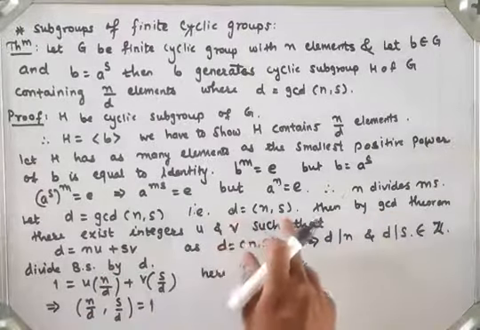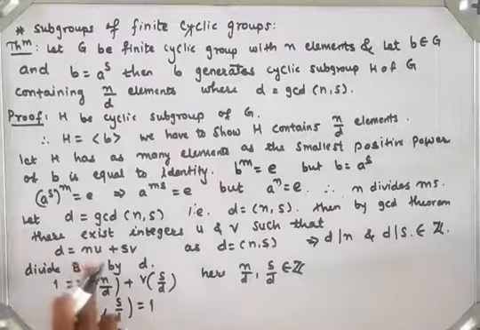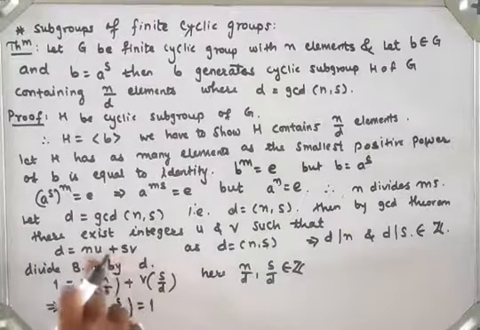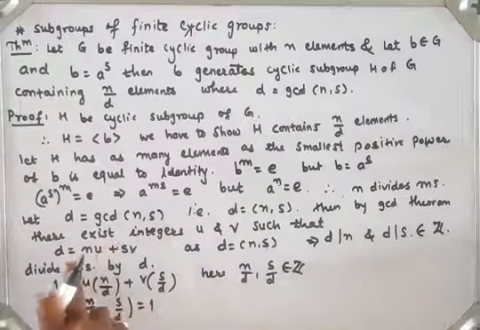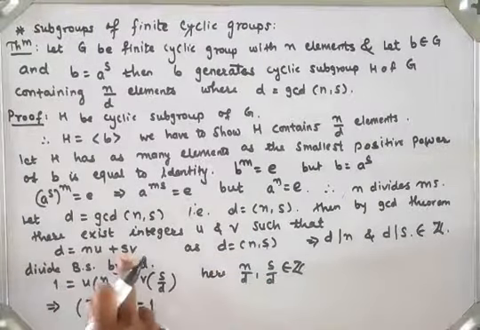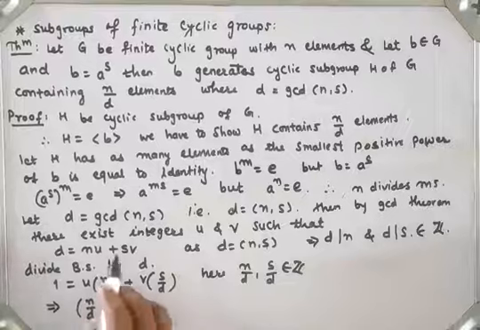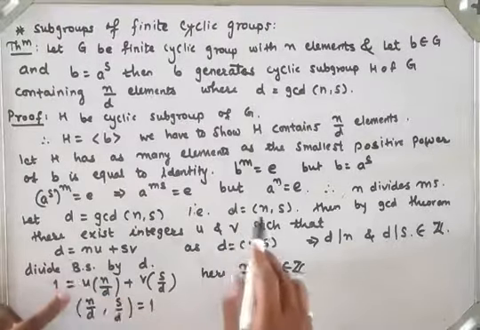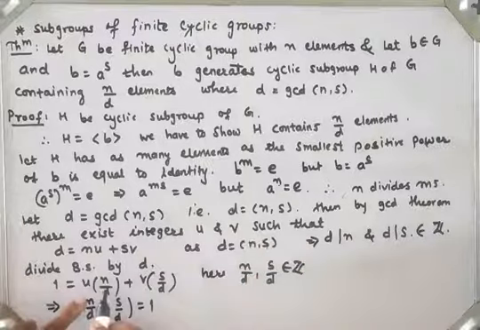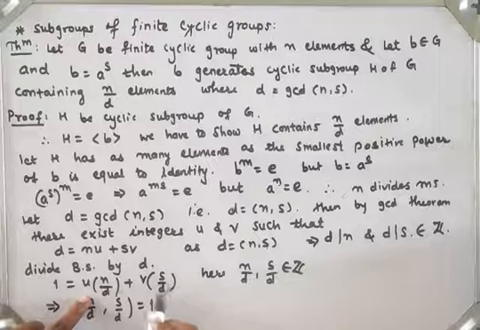If d is equal to the GCD of n and s, then we write d is equal to nu plus sv, where u and v are integers. This can be written as d is equal to the GCD of n and s. So I write u into n by d plus v into s by d is equal to 1.